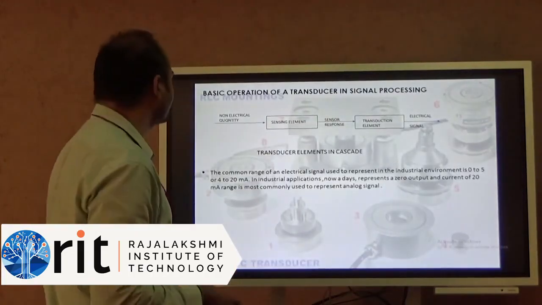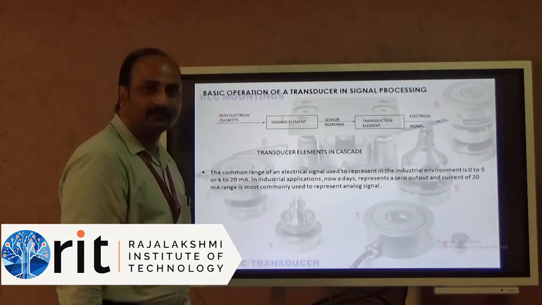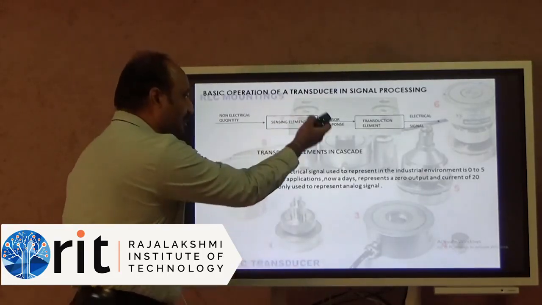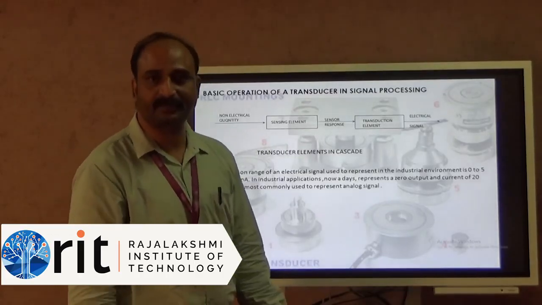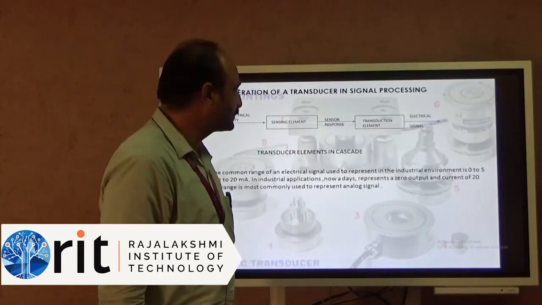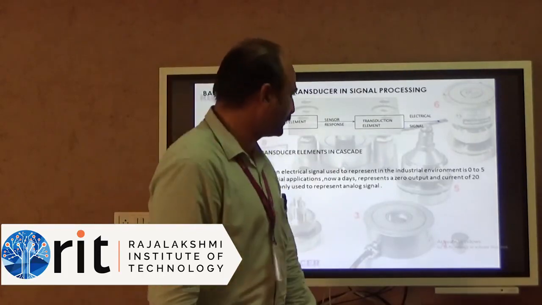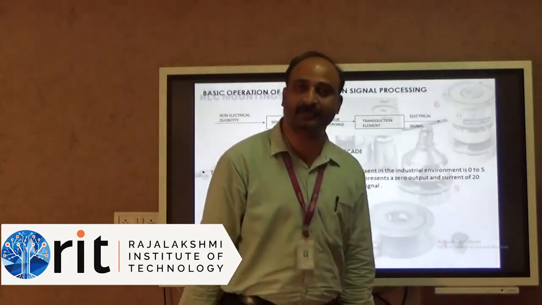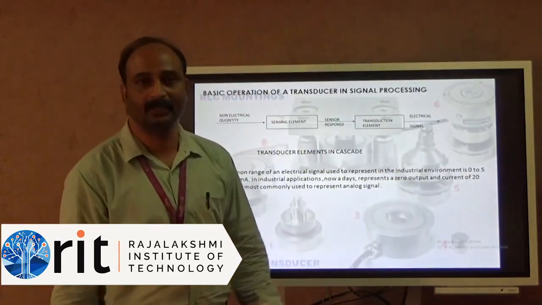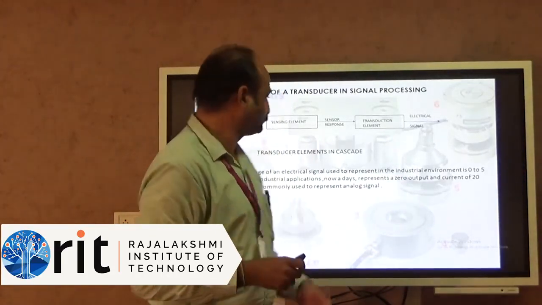So this is a transducer's basic operation, or block diagram. A non-electrical quantity is given to a sensing element. This sensing element gives an output, that is the sensor's response. You have a variety of sensors. This sensor's response is given as an input to the transduction element. The transduction element takes the sensor's response as input and converts it into an electrical signal. This electrical signal can then be stored in memory.